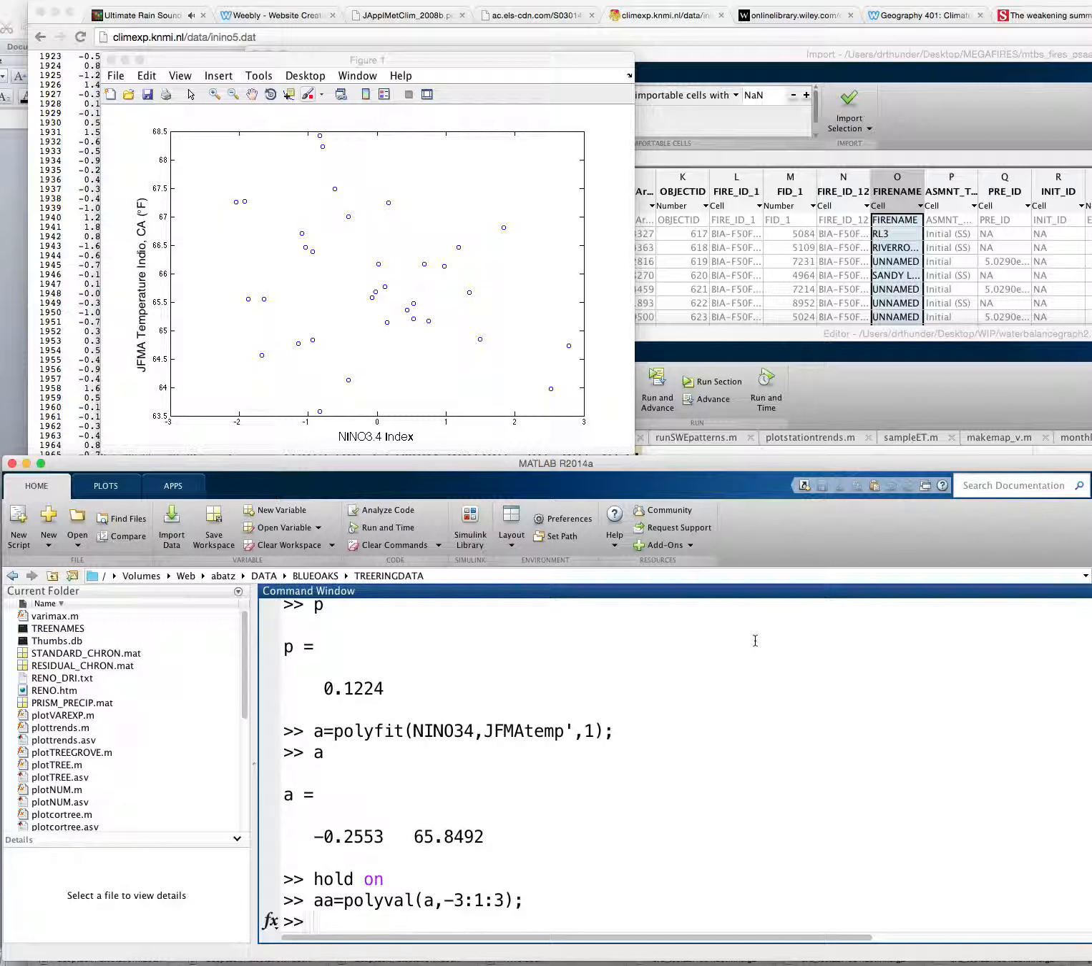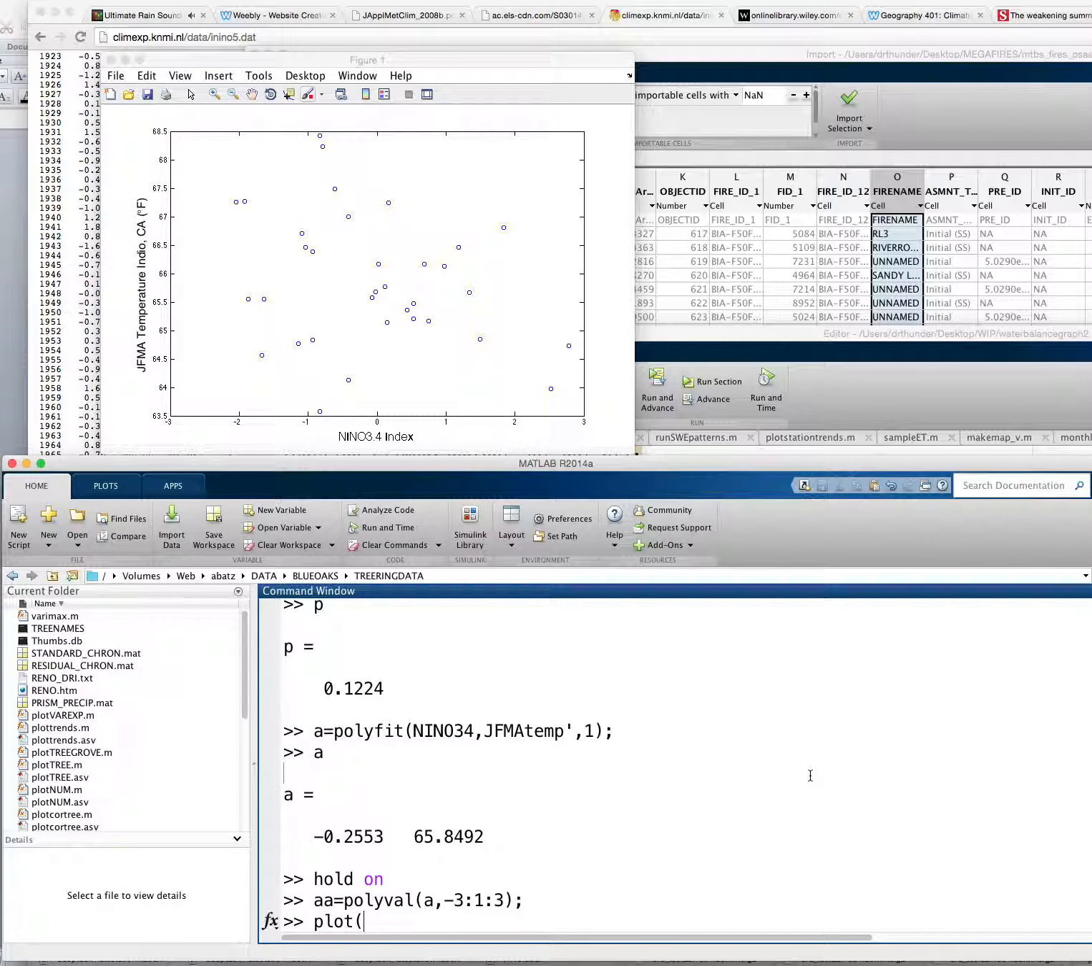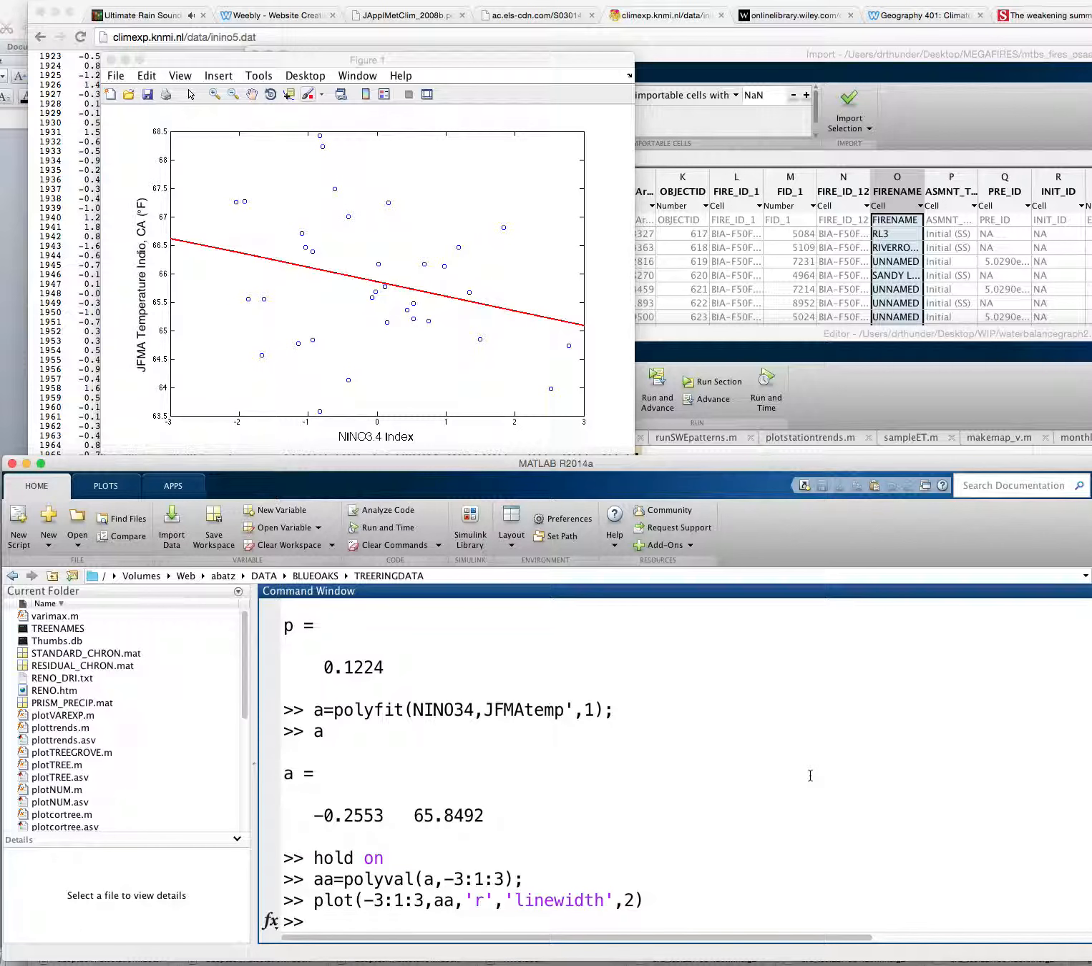And then finally I will make a plot. So I'm going to plot a line onto this graph here, and the plot will be from -3 to 3, and it will be AA. And I'm going to make this plot red and make the line a bit wider so that it is legible. Okay, so there's our line on the plot, right? That's basically our model, right? You can see it's not great.